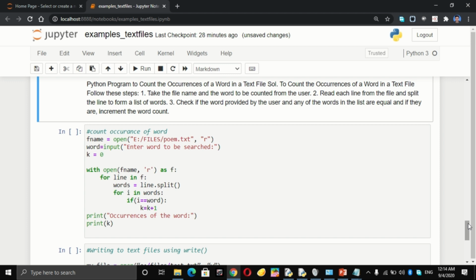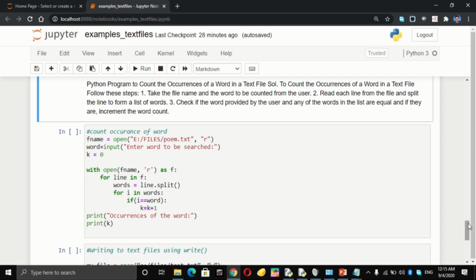Here I have taken fname as a file handle and the word is the input word. Then I am opening the file, then I am traversing the file line by line, I am splitting each line and then I am checking whether the word is present in that list or not. If it is there, then the counter is incremented by 1. So now let us run this program also.